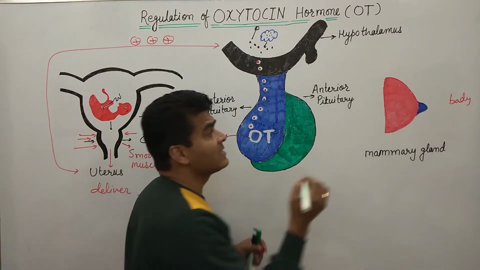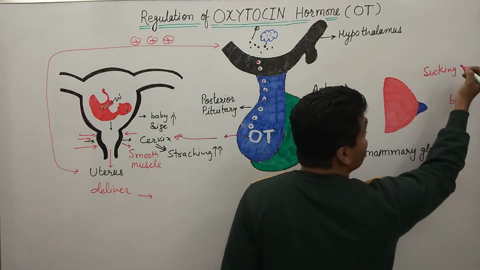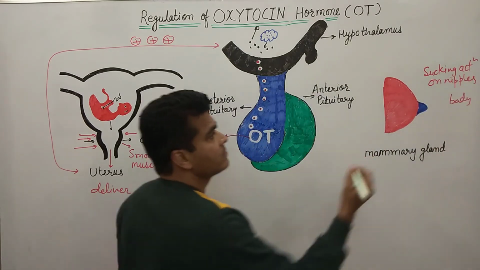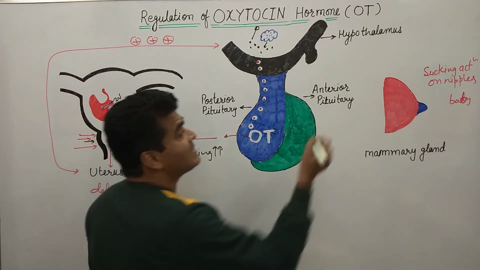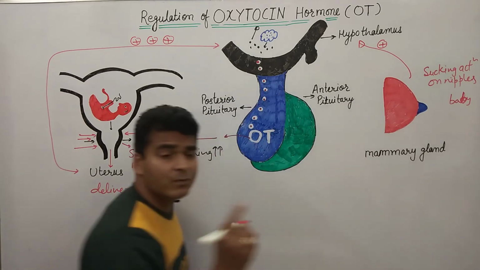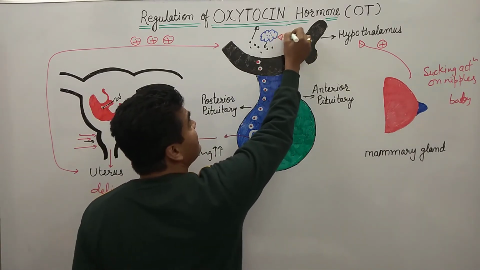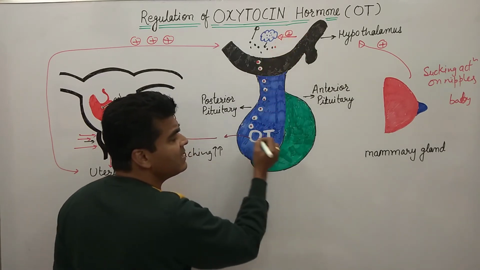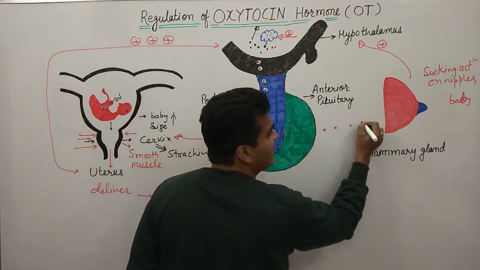Due to the sucking action on the nipples by the baby, this sucking action again stimulates the hypothalamus, and the hypothalamus neurosecretory cells again release oxytocin. Now again oxytocin is released, and this oxytocin reaches in this direction.